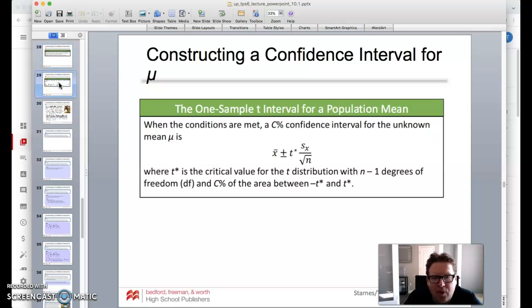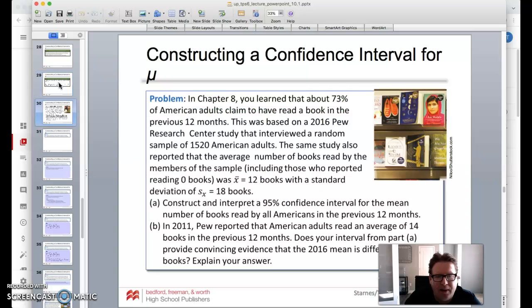So remember the one sample t interval, we can use the calculator to compute that as well. When the conditions are met, remember that the confidence interval for that mean is the formula that you see there. And again, t is the critical value with n minus 1 degrees of freedom, and the C percent is the area between negative t and t. All right, so here we go.